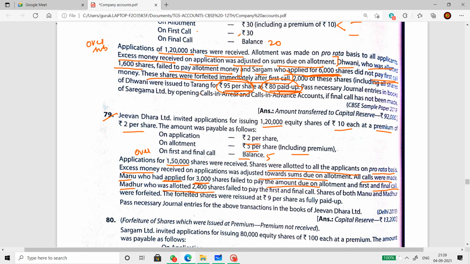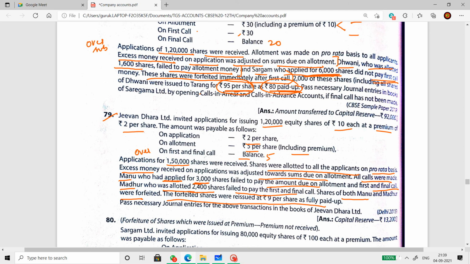Please watch for this word, applied or allotted. Manu applied for 3,000 shares. Madhur was allotted 2,400 shares. Both failed to pay the first and final call. Shares of both Manu and Madhur were forfeited, and the forfeited shares were reissued at 9 per share fully paid up. So the difference between this question and the previous question: there all shares were forfeited, but only 2,000 out of that were reissued. Here all shares are forfeited and all shares are reissued.